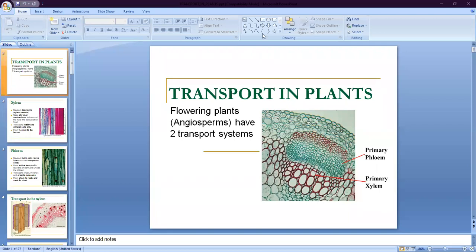Today we will continue our topic, which is transportation in plants, with the help of a PPT. If you face any problem related to sound or screen share, you can send me a message in the chat box.